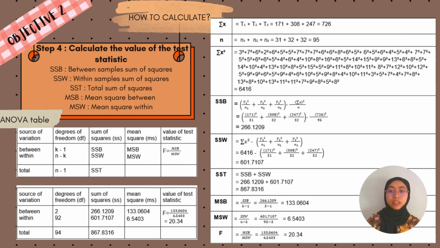Step 4: calculate the value of the test statistic. First, we have to know what SSB, SSW, SST, MSB, and MSW are. Then, we follow the calculation step by step. The most important thing is that we fill in all the information in the ANOVA table.